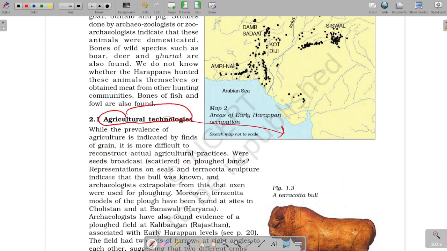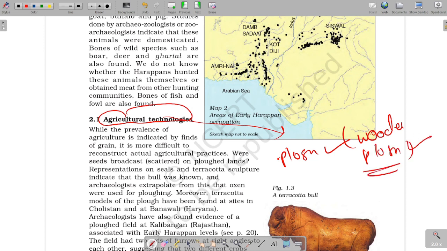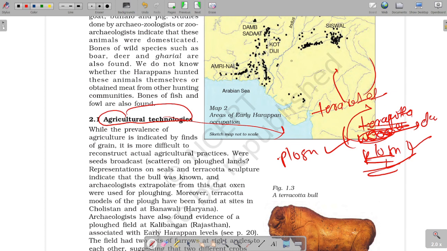But agricultural technologies like the plow was used, as evident from a wooden plow, of terracotta. Pardon my mistake, it was not wooden, it was terracotta, because wood would have decomposed by this time. A terracotta plow was used, and it was found at Kalibangan,